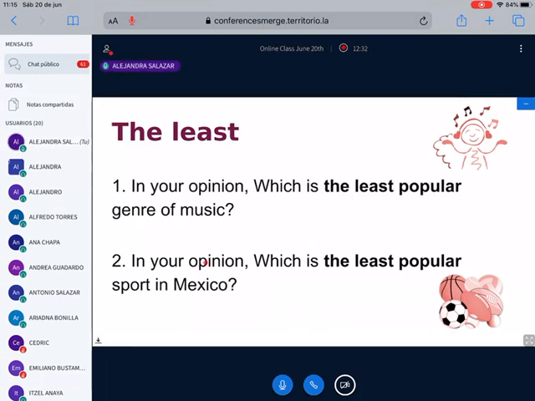So number two, in your opinion, what is the least popular sport in Mexico? What is the sport in Mexico that people don't watch or practice? It's also water polo. Water polo is spelled with only one L. Tennis, Ricardo?